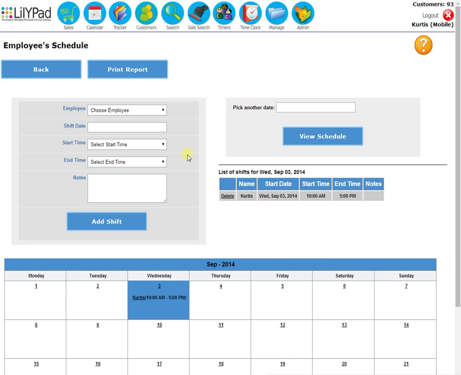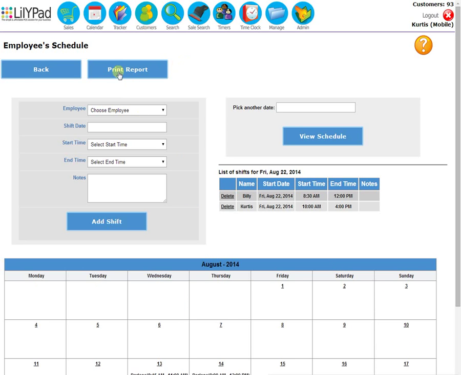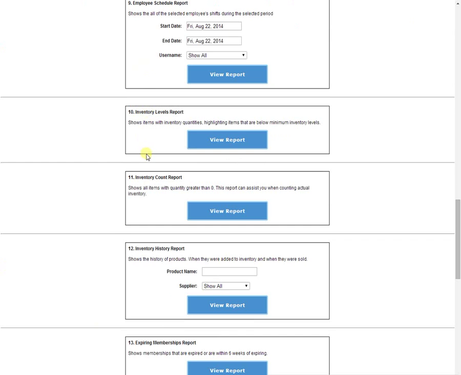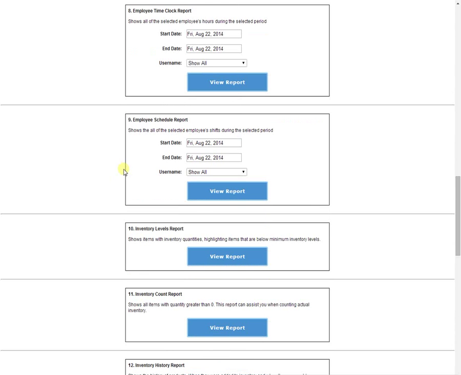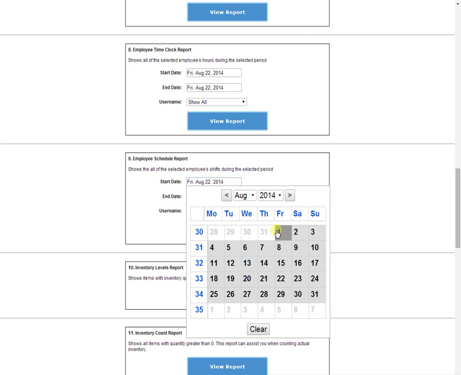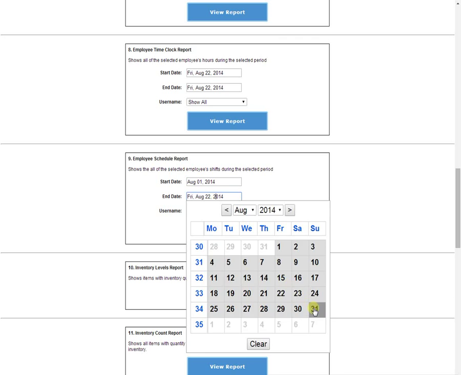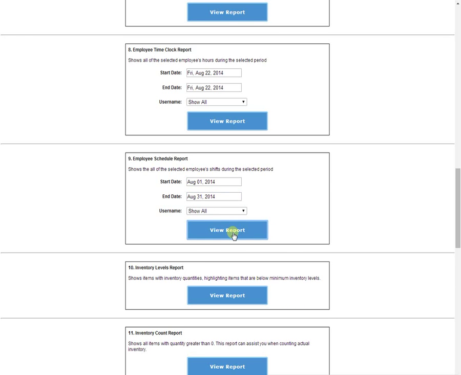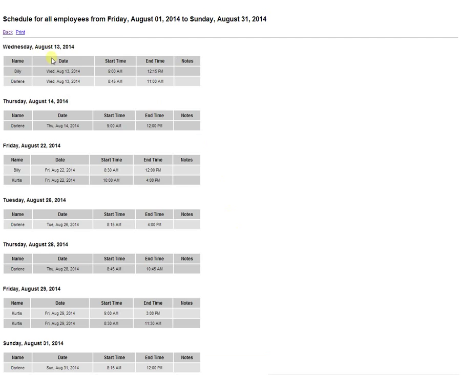Now you can also print reports. Just select the Print Report button and it will bring you to the report page. So there's two that pertain to the employees. So you can either select Show All or just for an individual employee. We'll just do it for a month. So you can see here the schedule for all the employees for the entire month, and you can choose to print it.